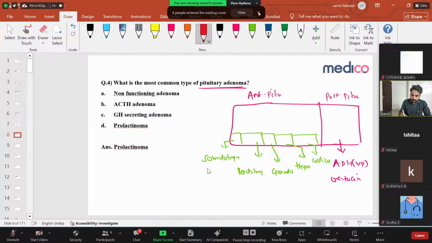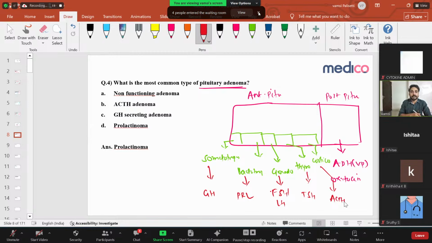Somatotropes produce your growth hormone. Lactotropes produce your prolactin. Gonadotropes produce FSH and LH. Thyrotropes produce your TSH, and corticotropes produce your ACTH.